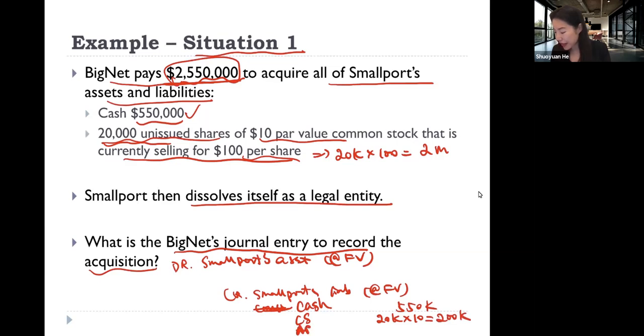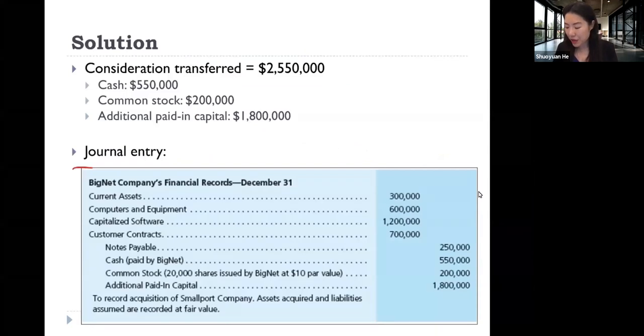And additional paid-in capital is 20,000 multiplied by 90, that's 1.8 million. So Big Net's journal entry is as follows. These are Small Pot's assets, this is Small Pot's liabilities, and this part is the consideration transferred from Big Net to Small Pot. So this is the first situation.